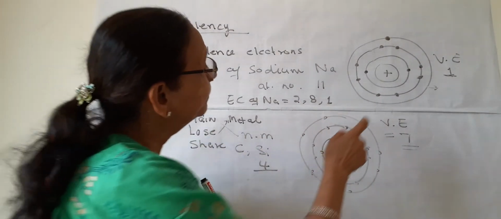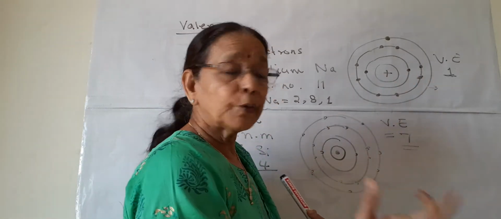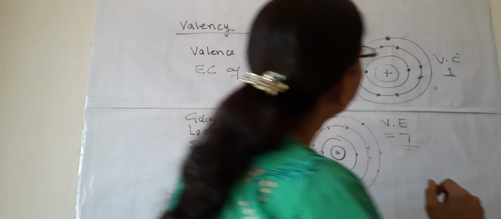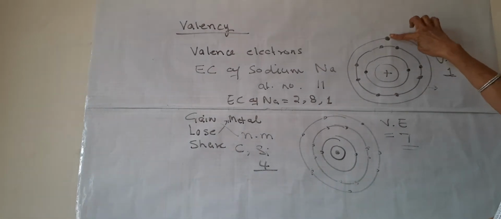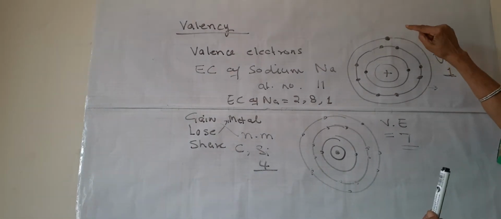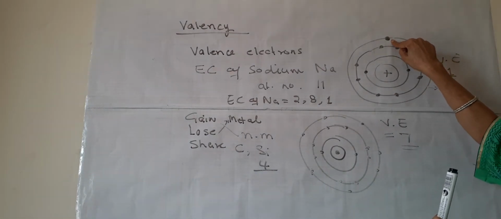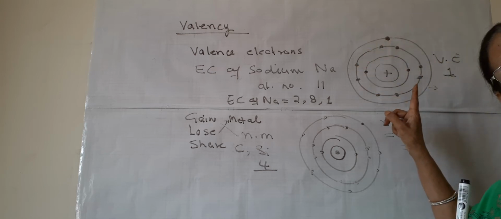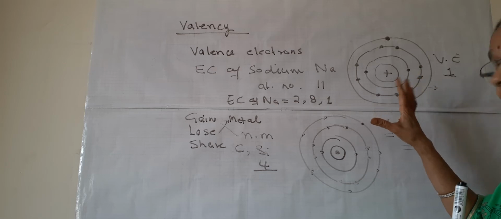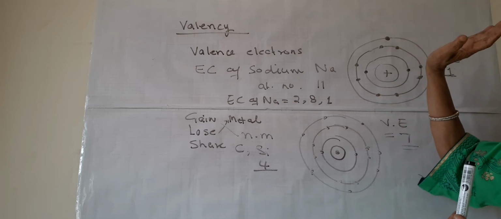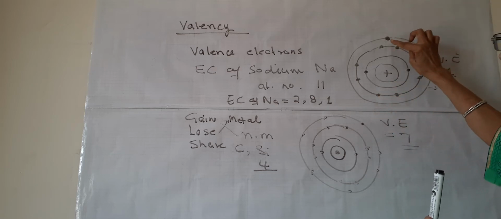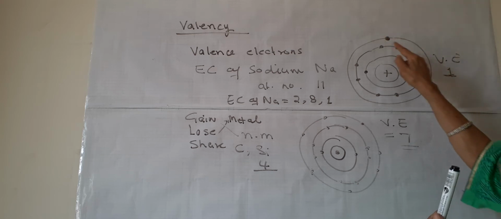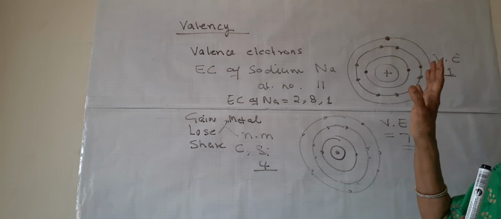This is sodium. Sodium is a metal. So it has 1 electron in outermost orbit. If it loses this electron, then in the next orbit 8 are there and it will have a stable configuration. This last shell will be emitted. This will be destroyed. 1 will go away and the 8 will be there.